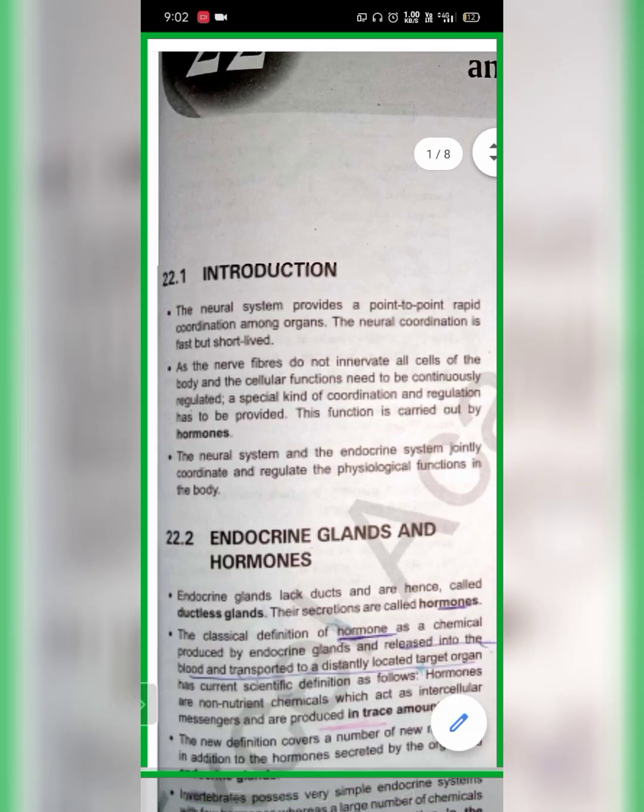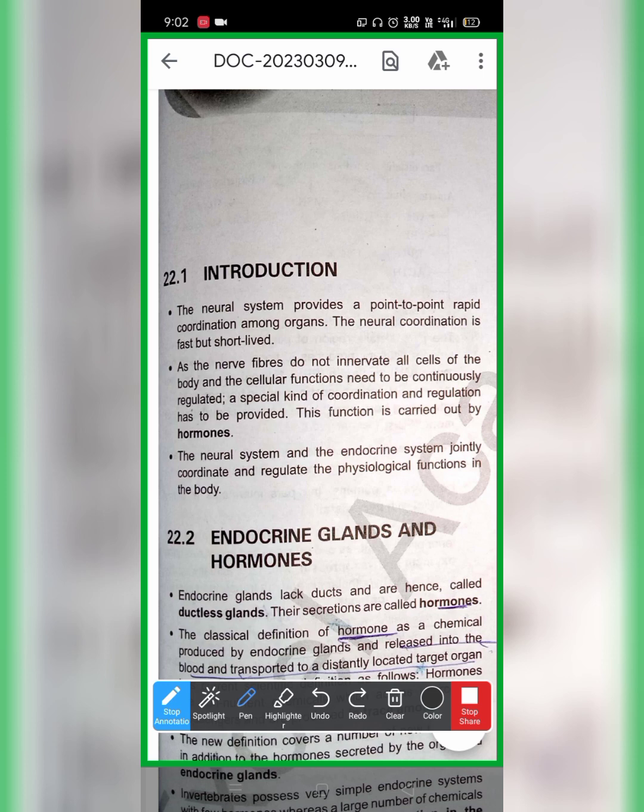So let's get started. Coming to the introduction, the neural system provides point-to-point rapid coordination among the organs. The neural coordination system is short-lived, but it acts faster. This is a very important question. The nerve fibers do not innervate all the cells of the body, and cellular functions need to be continuously regulated. Each and every cell in our body has its individual life, so they are not all under our control.